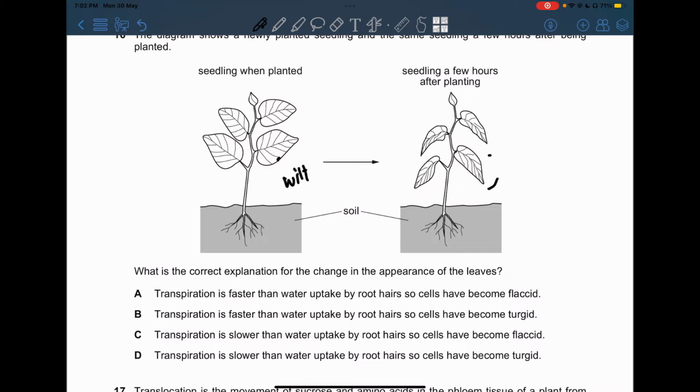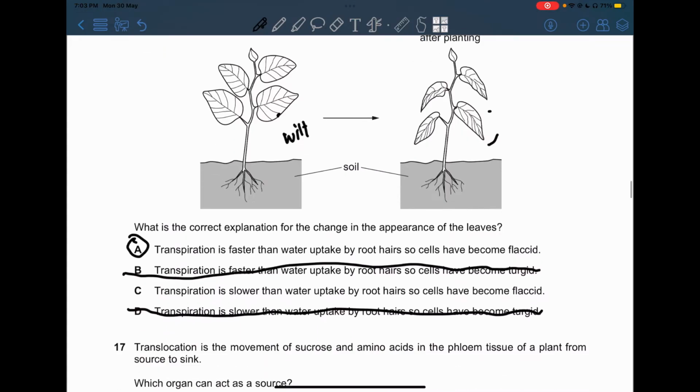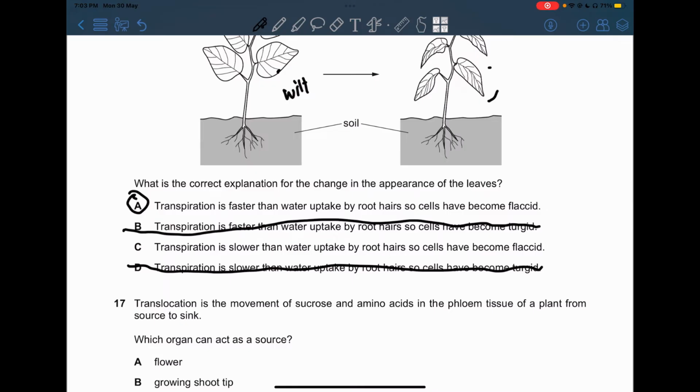Now, we're not going to choose anything that became turgid, so this is not the answer, of course. Transpiration is faster than water uptake by the root hair cells, so its cells have become flaccid. Well, we know that transpiration results in water loss because it's the evaporation of water from the spongy mesophyll cells, so our answer over here will be A. And not C, because slower means there is more water uptake, because there is less water loss, so this is also incorrect.